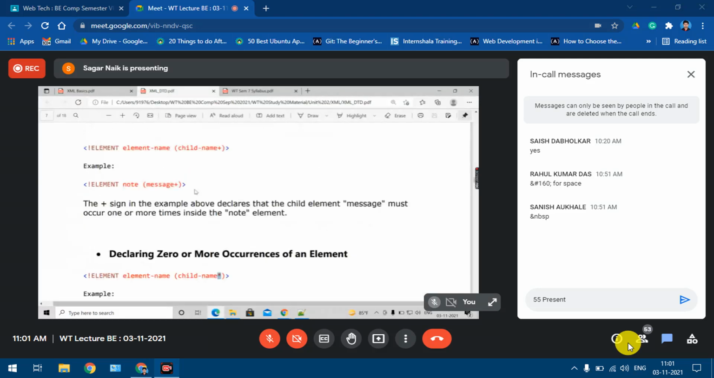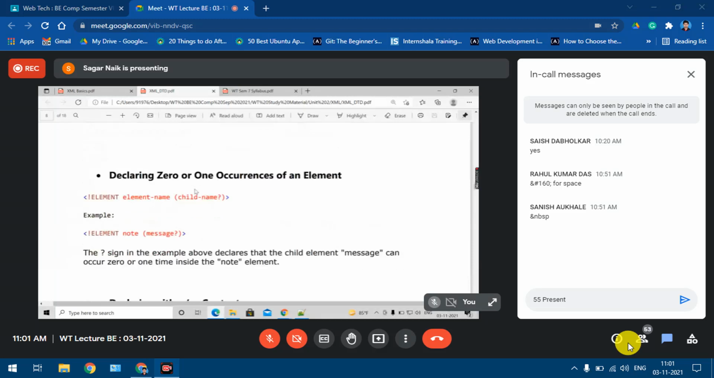Right? Okay. Now the third possibility is zero or one. Either yes or no. That we specify using question mark. Either it is present or it is not. Either it is occurring only one time or it is not there at all. Right? Zero or one it is. If there are two occurrences, three occurrences, it is not valid. Understood now? Okay.